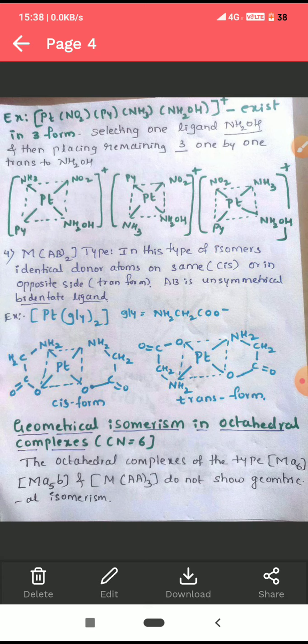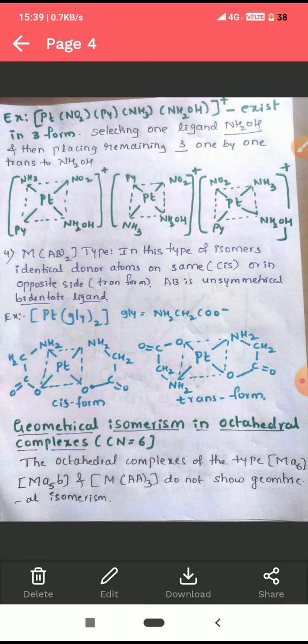Each ligand donates 2 pair of electrons, or it has 2 donor atoms. Therefore, in total 2 ligands donate 4 pair of electrons. Therefore, its coordination number is 4. In this type of isomer, identical donor atoms... Donor atom means the atom which donates a pair of electrons to the central metal ion. If the identical donor atoms are on the same side, then it is cis isomer. If the identical donor atoms are on opposite sides, then it is trans form.